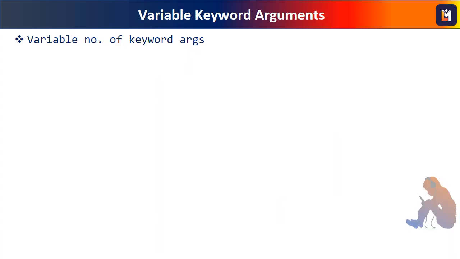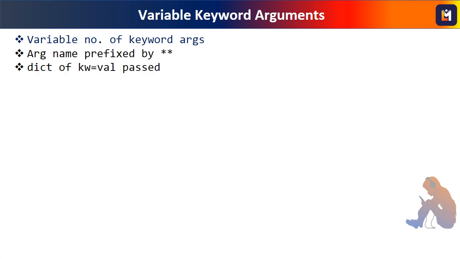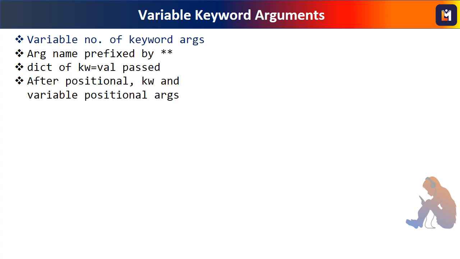Instead of variable positional arguments, we can have variable keyword arguments also. For that, the name of the argument must be prefixed by double asterisk, which inside the function is a dictionary of keywords and values passed. A simple example demonstrates this.